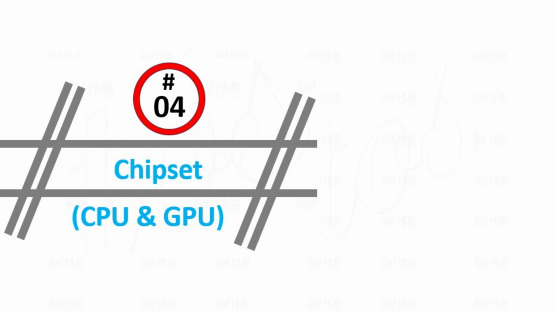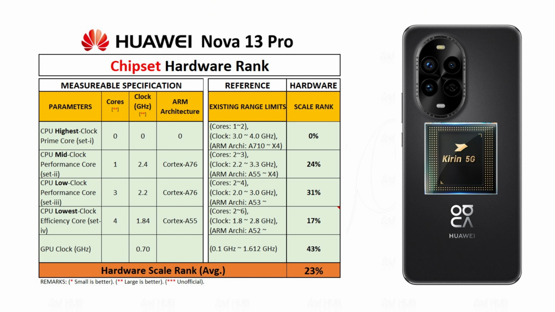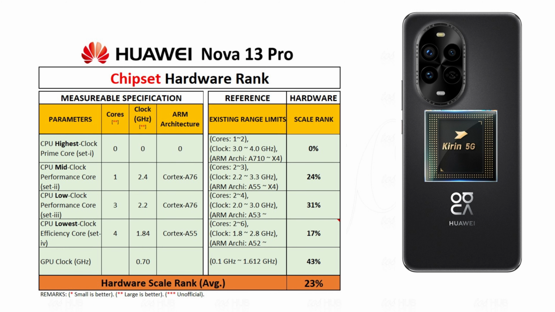Fourth category is about chipset. Huawei Nova 13 Pro chipset hardware rank bases on 5 parameters. It includes CPU high, mid, and low clocks, CPU performance cores and efficiency cores, CPU ARM architectures, and GPU clock. By comparing the chipset specification with available smartphones, the score rank stands at 23% scale.